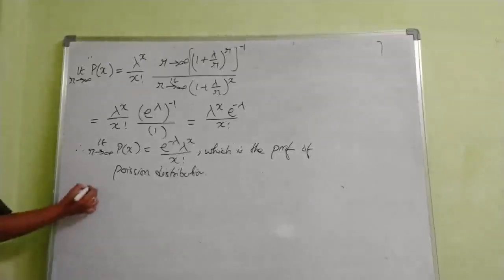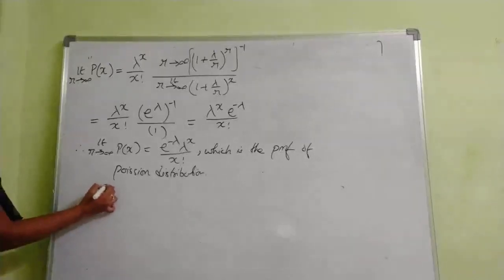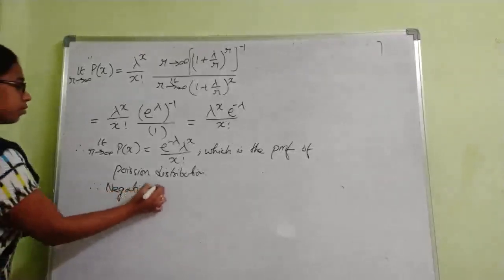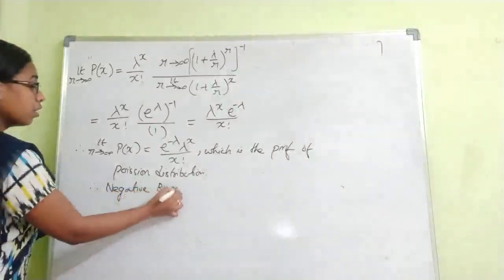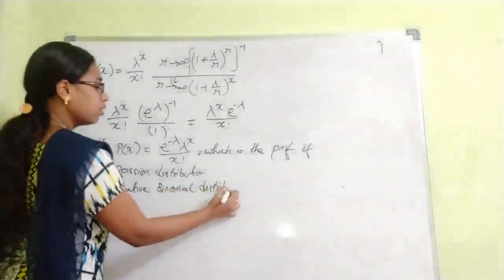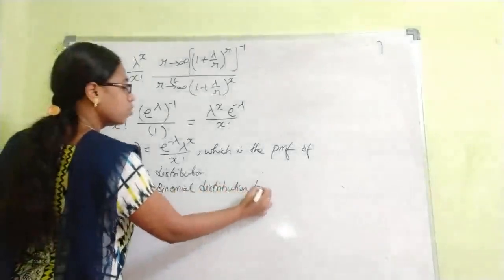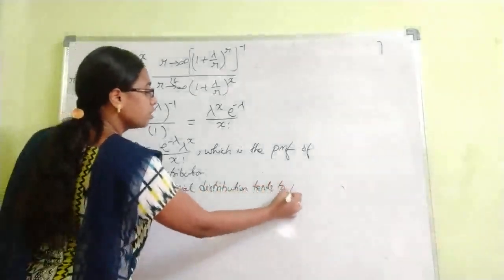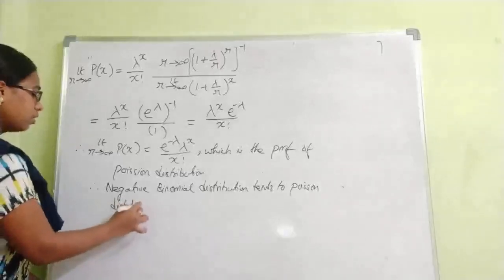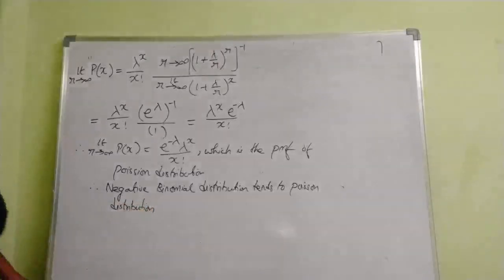Therefore, the negative binomial distribution tends to the Poisson distribution. The Poisson distribution under which conditions?